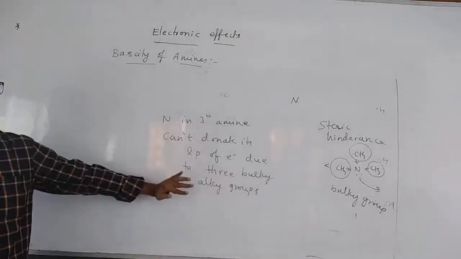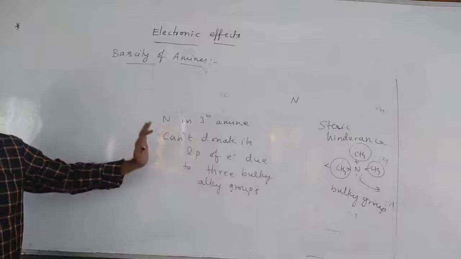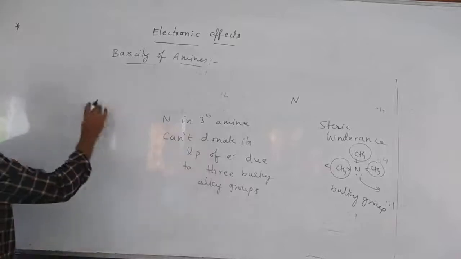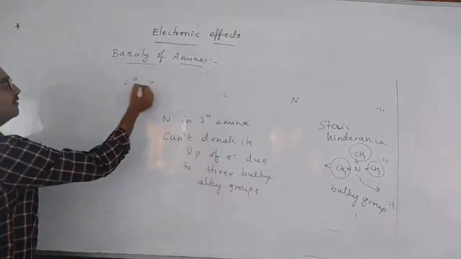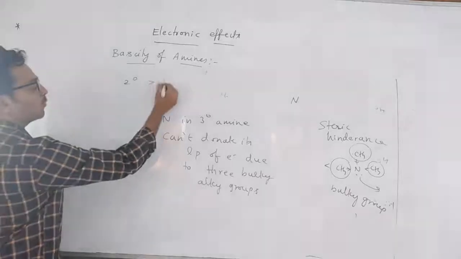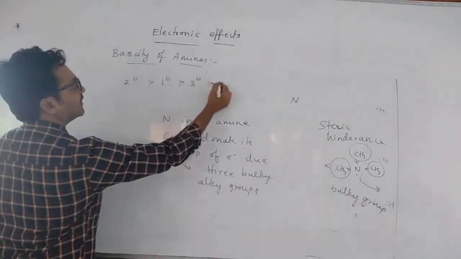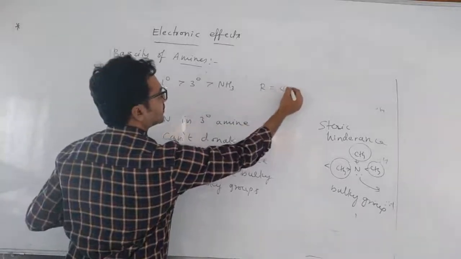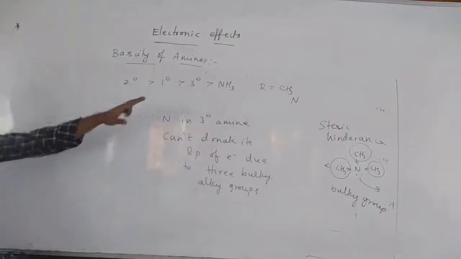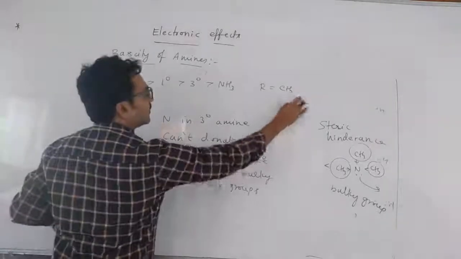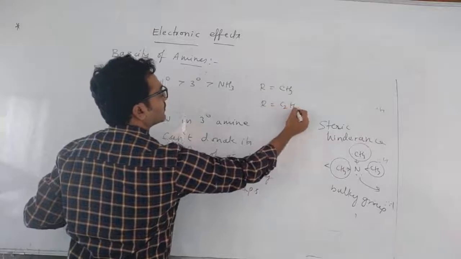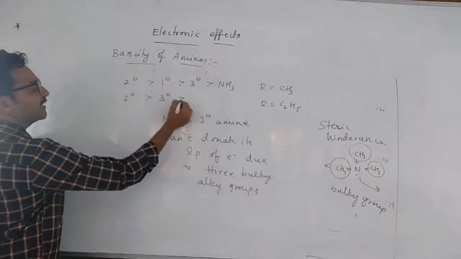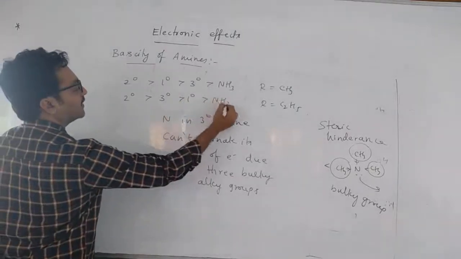This will be possible only in which phase? Aqueous phase. And not only that, hydrogen bonding also will not stabilize. So what is the order, children? 2 degree amine is more basic than 1 degree, than 3 degree, than ammonia. So this is the basicity order when R is equal to CH3 group. Alkyl group is methyl. And if R is C2H5 group, then what happens? 2 degree greater than 3 degree greater than 1 degree greater than ammonia is the basic nature.